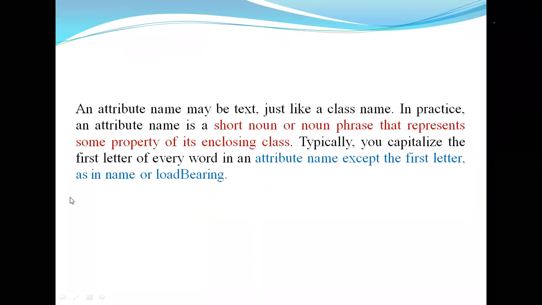Next, the attributes may be text like a class. In practice, an attribute name is a short noun or noun phrase representing some property of its enclosing class.